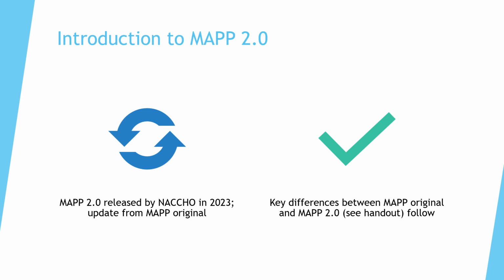MAPP 2.0, developed by NACCHO and released in 2023, is more than just a planning tool. It's a way to bring people together around a shared vision for health improvement. It walks you through a cycle of organizing, assessing, planning, acting, and improving. Where some frameworks focus only on the technical side, data, indicators, strategies, MAPP 2.0 integrates the human side too, which is collaboration, communication, and capacity building.